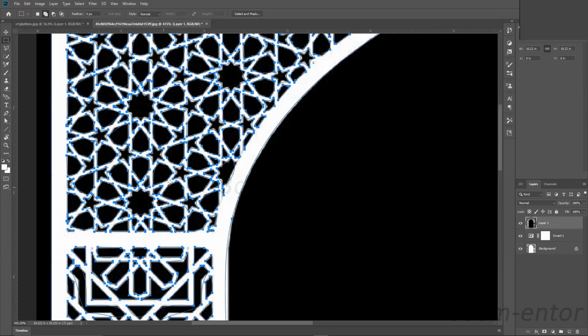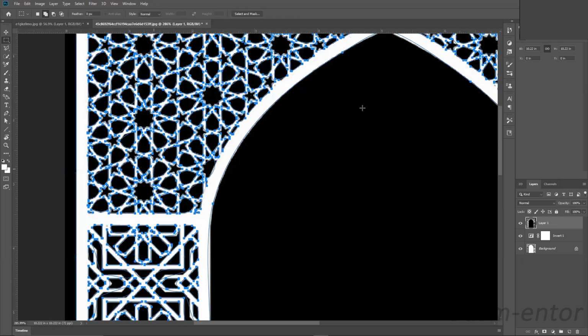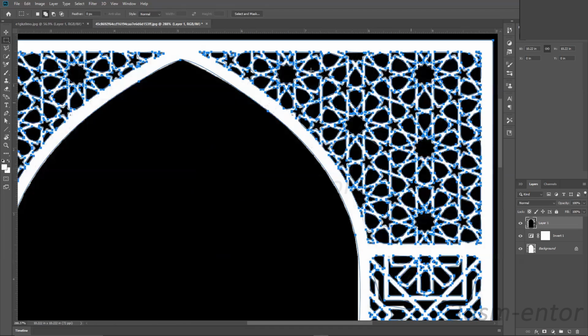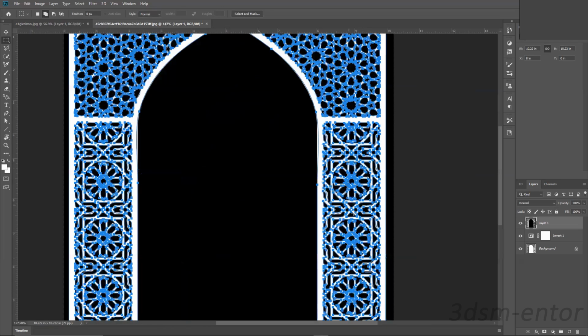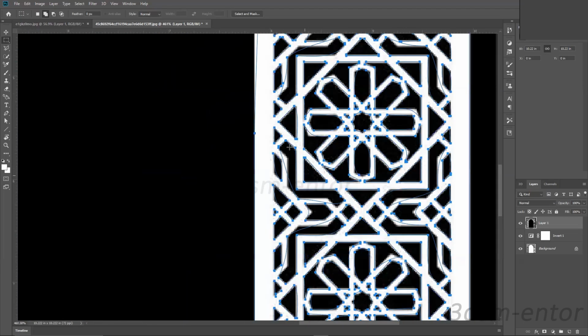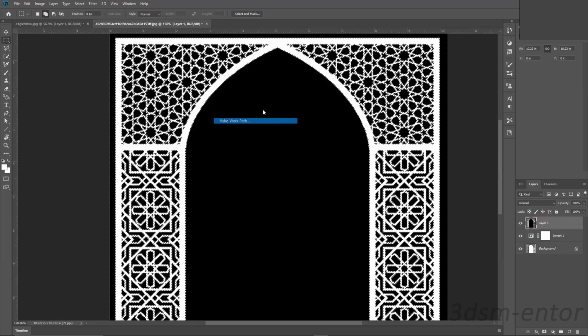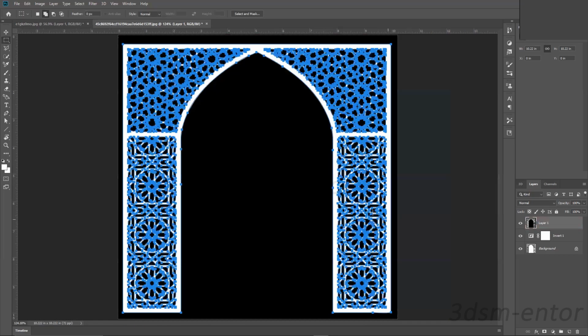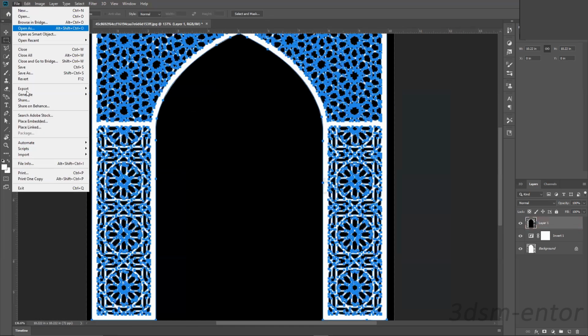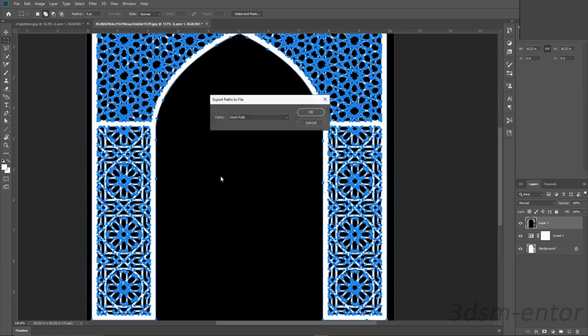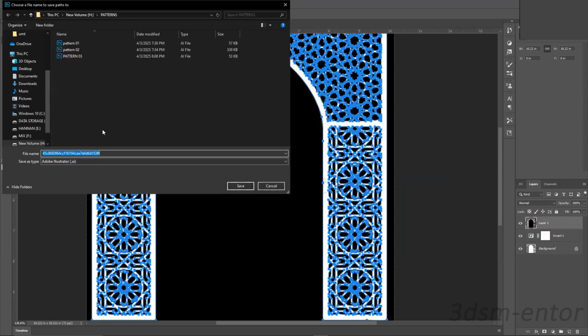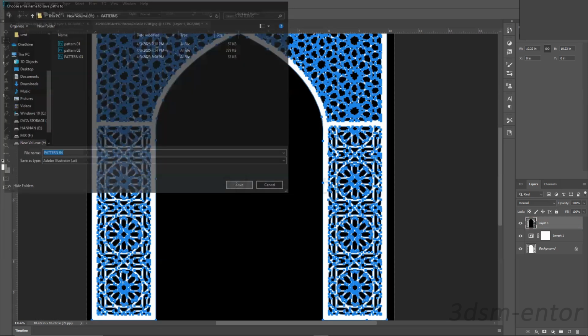Make sure your areas get converted to the path. Right here it needs some adjustments, so let's do a tolerance of 1. That's much better. So let's export this: export paths to Illustrator, work path, and hit OK. Just save the pattern and hit save.